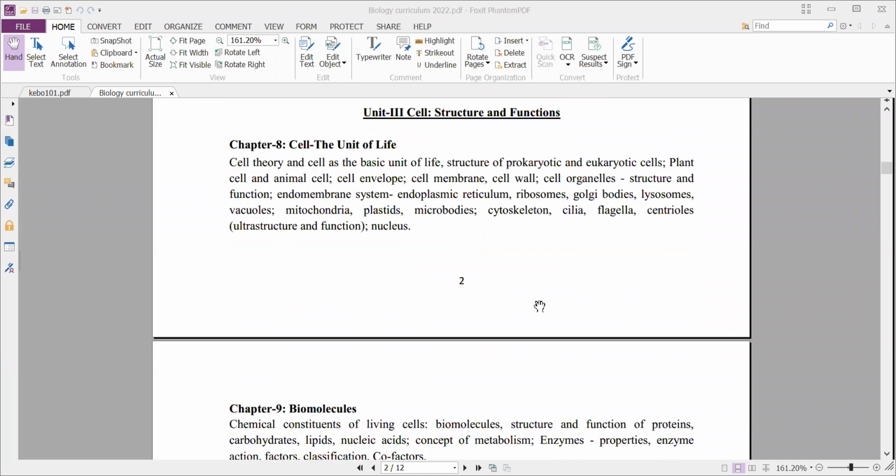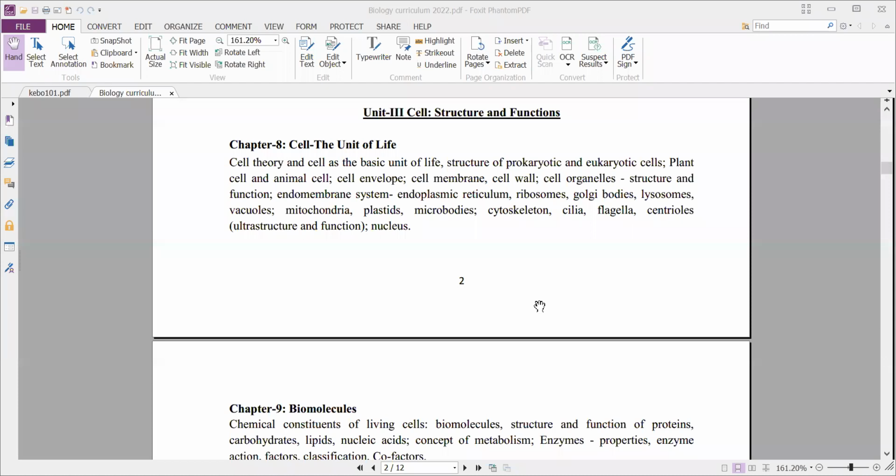And next, unit 3. It comprises 3 chapters: cell structure and functions. In chapter 8, cell, the unit of life, we'll study cell theory, which you have already studied, and cell as the basic unit of life, structure of prokaryotic and eukaryotic cells. You might have studied all this in your 9th class itself, but here we'll discuss in more detail, a little more in depth.